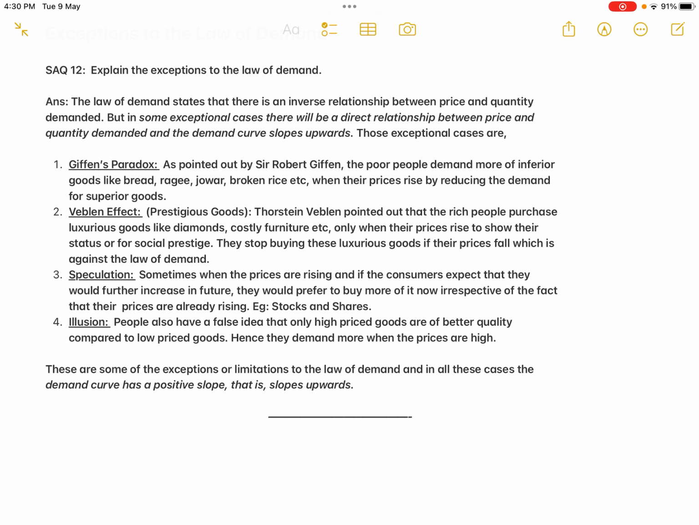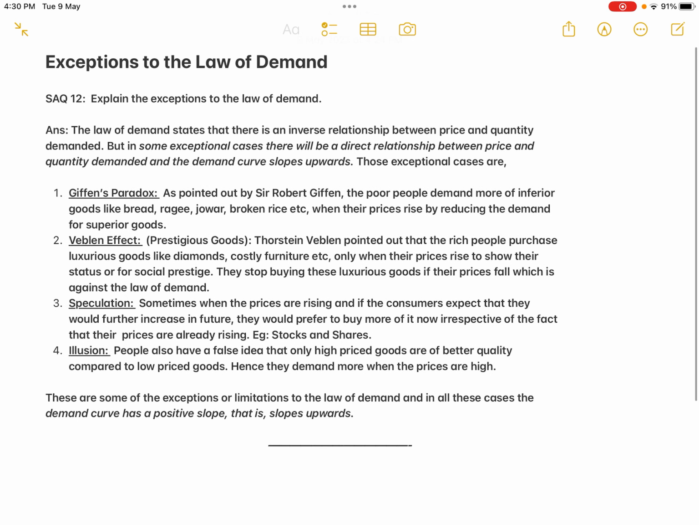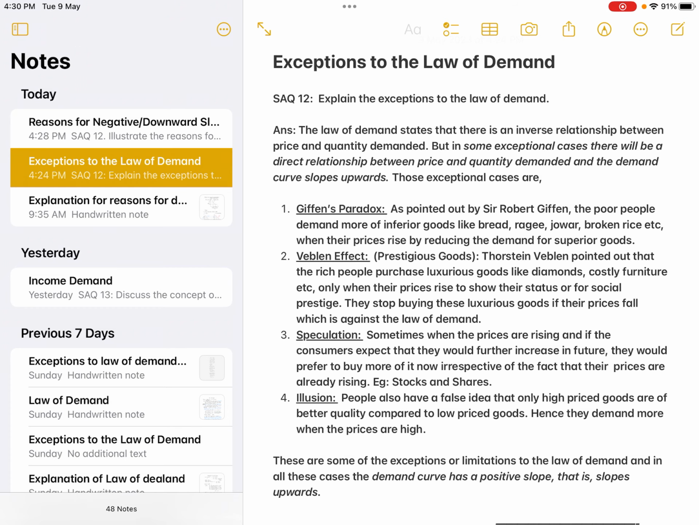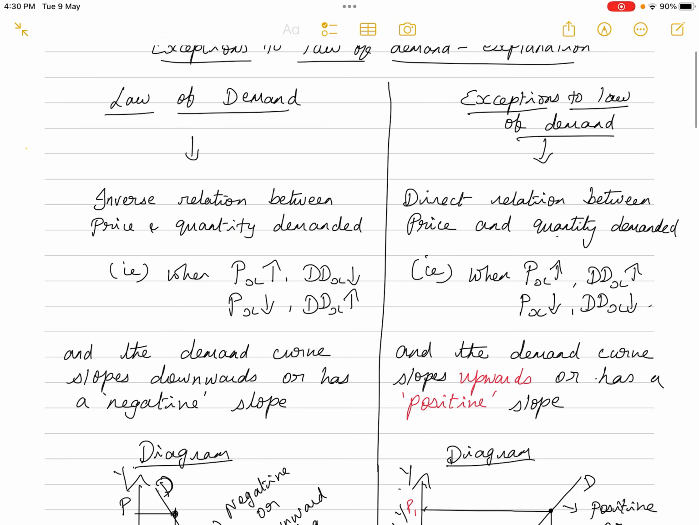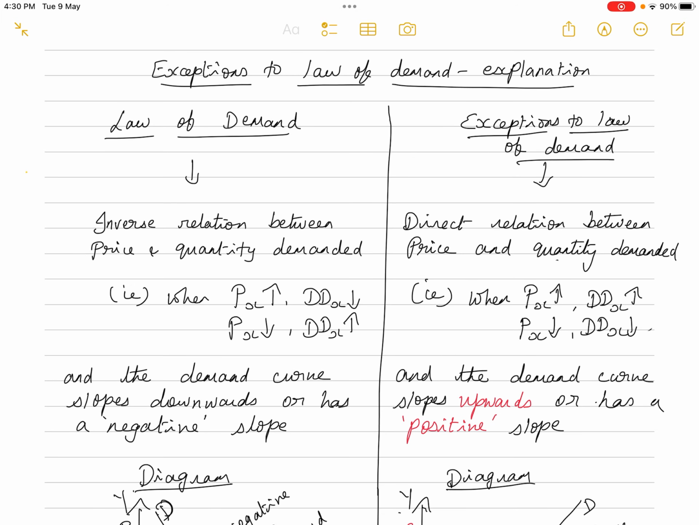In today's class, we will check out the next 5 marks question, SAQ 2, exceptions to the law of demand. So SAQ number 12, explain the exceptions to the law of demand. Okay, so in the previous class, we have checked about the law of demand. As usual, before going to the answer, briefly I will explain to you the exceptions to the law of demand. Okay, now what does the law of demand say?